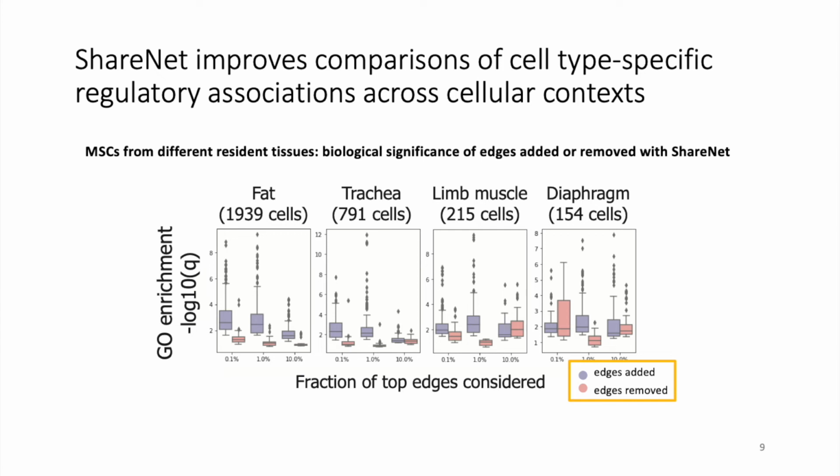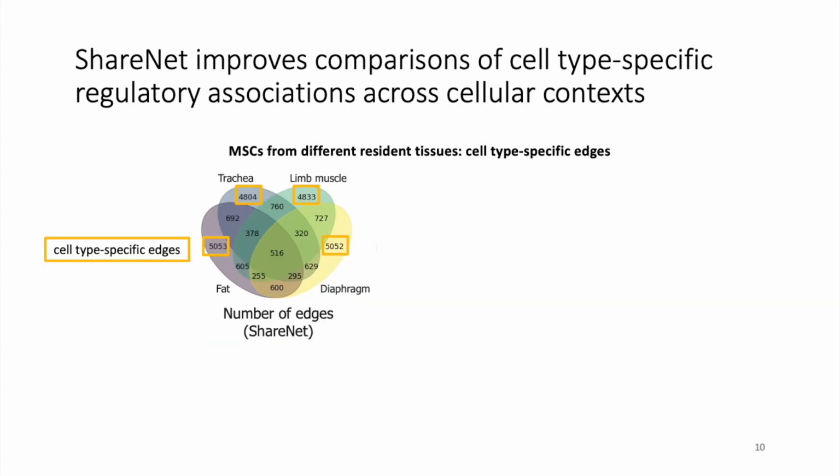This set of results suggests that ShareNet omits edges that are more likely to be spurious, while at the same time adding edges that are more likely to correspond to functional regulatory interactions. We also compared the four different mesenchymal stem cell networks and identified the edges that were specific to each of these networks.